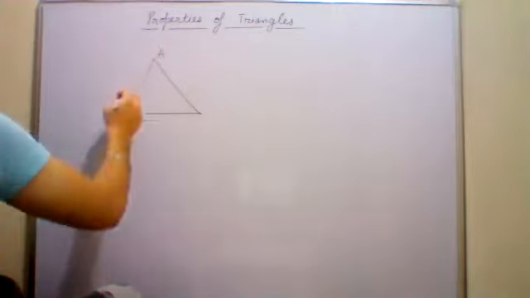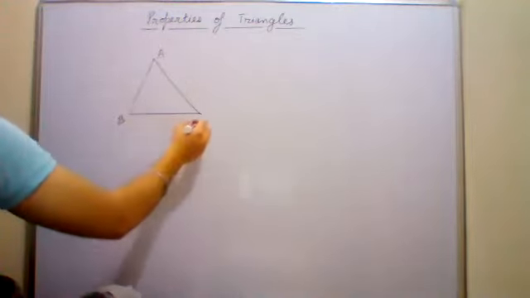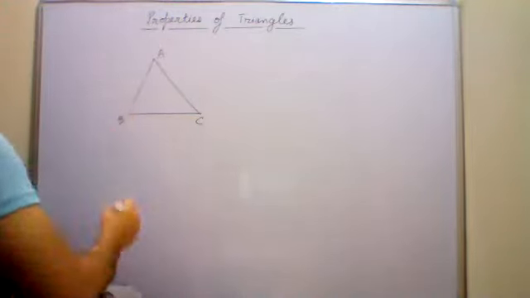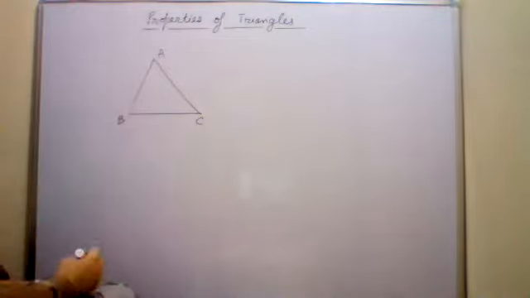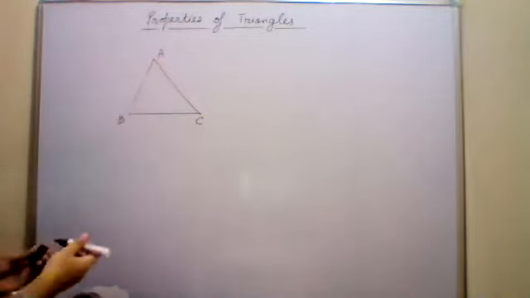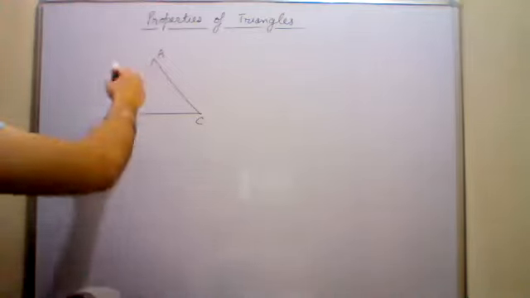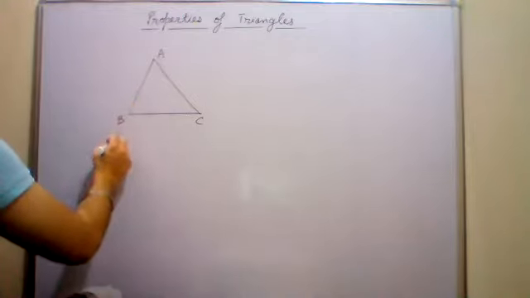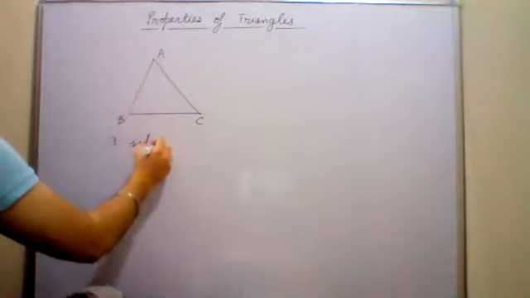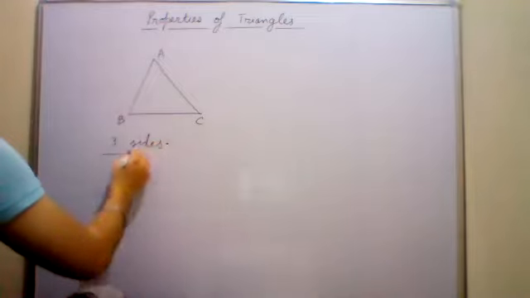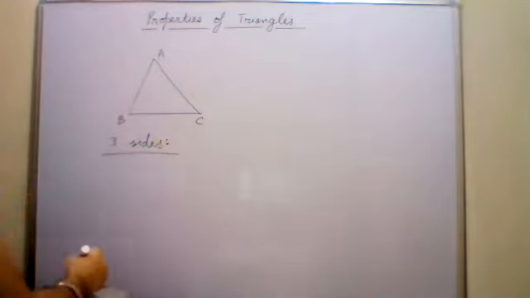So this is a triangle ABC. ABC is a triangle. A triangle has, obviously you all know, three sides, three angles and three vertices. If I ask you to name the three sides of this triangle, which are they? Please name the sides. What is the first side?